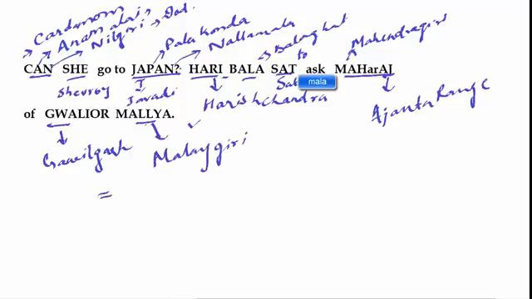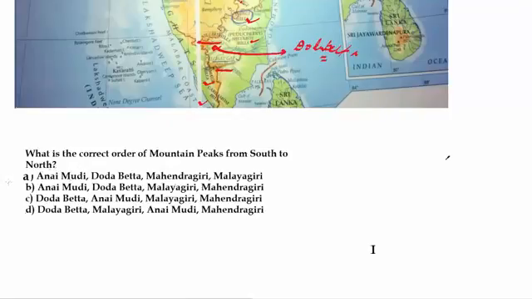In this way, you can remember all the mountain ranges and hills of South India arranged in the order of south to north. Can you solve this question using that trick? Correct order of mountain peaks from south to north. From the trick CAN, we know that Cardamom is the southernmost tip. After that comes the Anaimalai, on which we have Anaimudi hills. So Anaimudi is the southernmost hill.